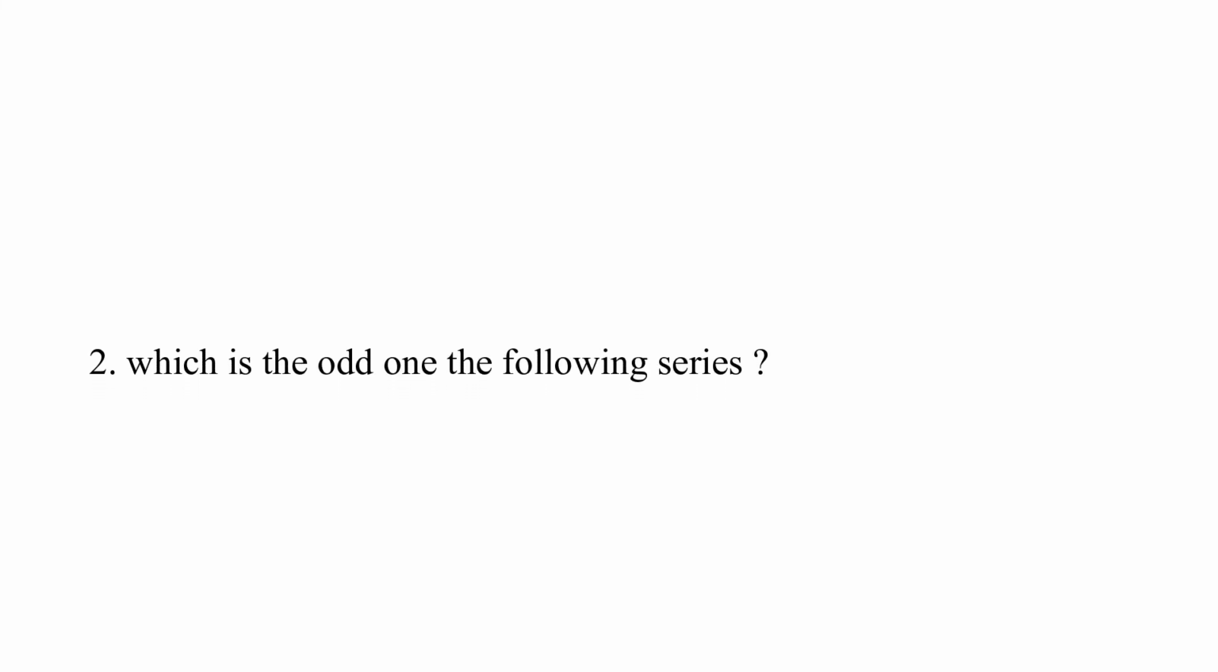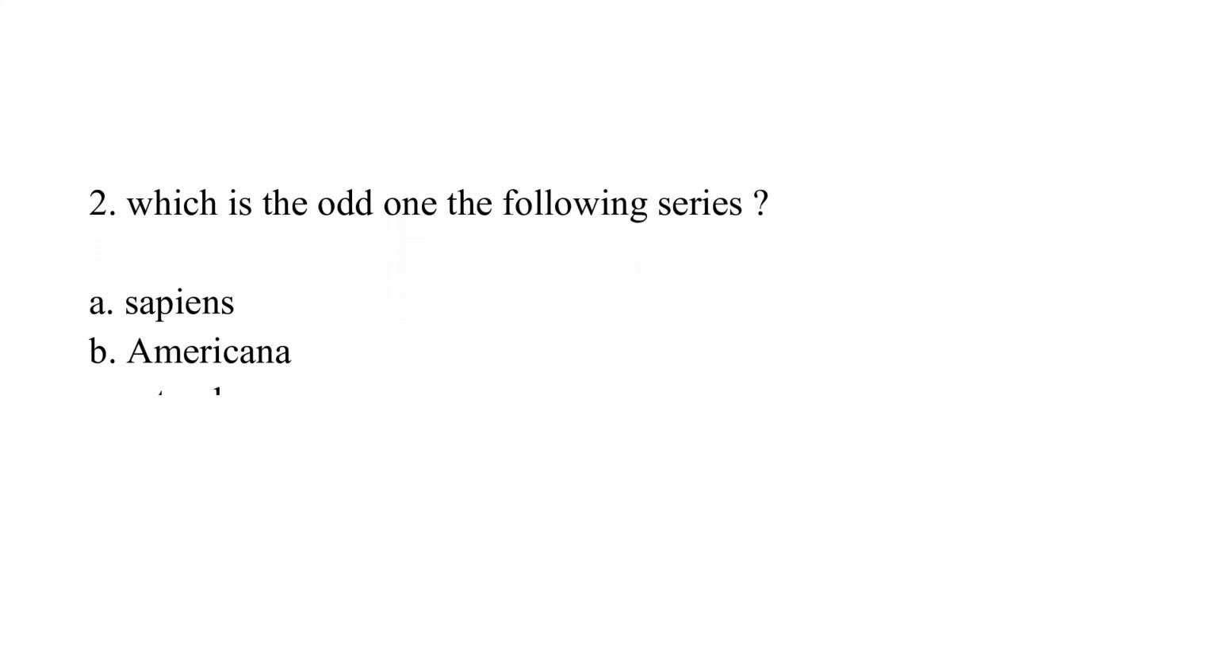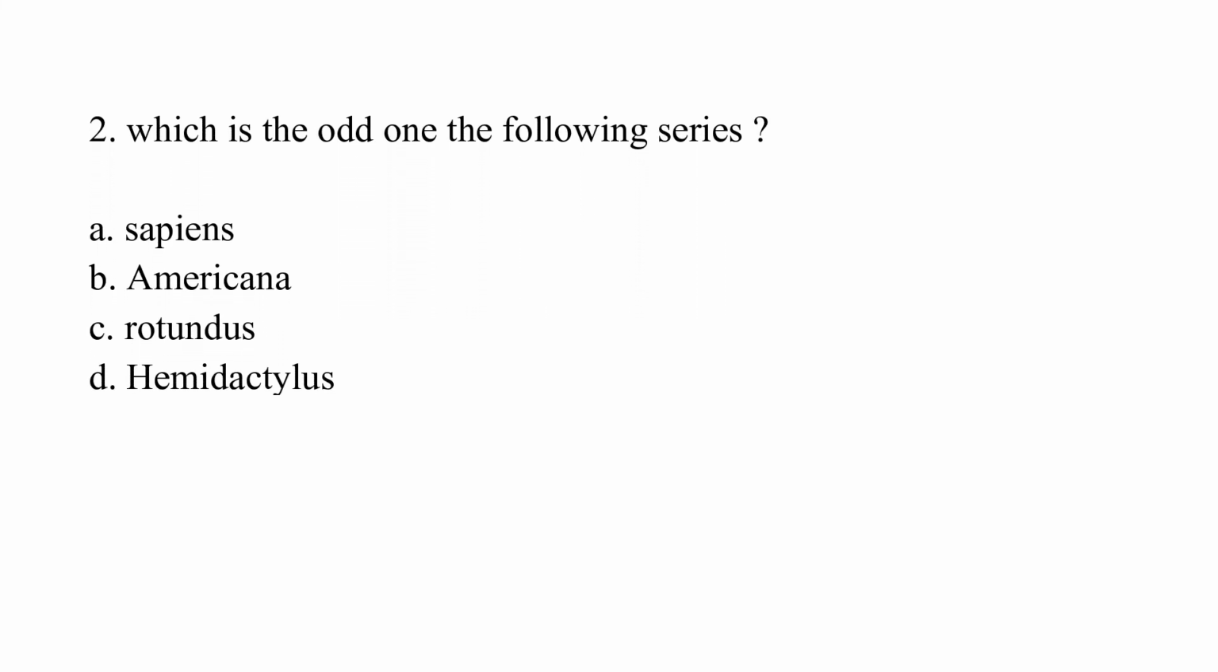Which is the odd one of the following series? Option A, Sapiens. Option B, Americana. Option C, Rotundus. Option D, Hemidactylus. The correct answer is option D, which is Hemidactylus, because options A, B and C belong to the species, but Hemidactylus belongs to the genus.